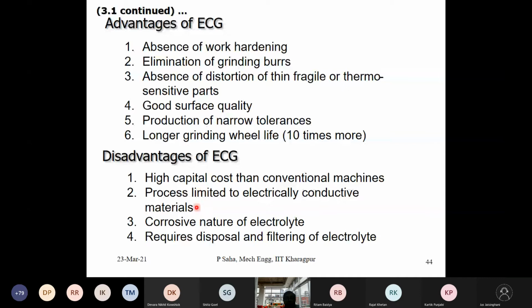Disadvantages-wise, I have already told you, mainly the corrosive nature of the electrolyte. Capital cost is of course higher than the conventional. After the machining is done, you have to thoroughly rinse the job. Clean the job repeatedly multiple times, then spray some oil so that no rusting occurs. And the machine also, as you are not going to use it continuously, you have to pass some clean distilled water and clean the machine. Otherwise, the next day you come and see the machine is getting rusted.